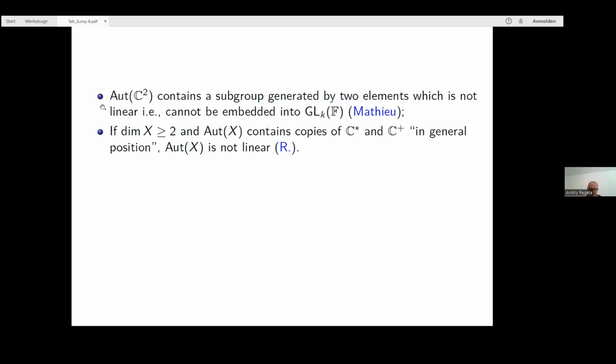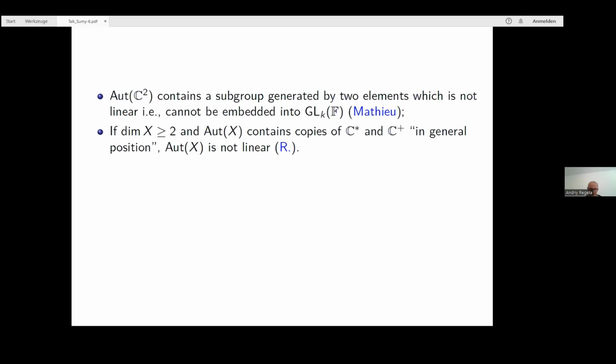Okay, good, thank you. So again, he found an example of a finitely generated by two element subgroup, which is not linear, which cannot be embedded into GL_k(F) for any natural k in any field F. In particular, this means that the whole automorphism group of C^2 is not linear. It cannot be embedded into GL_k(F).